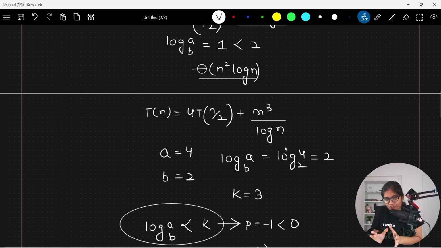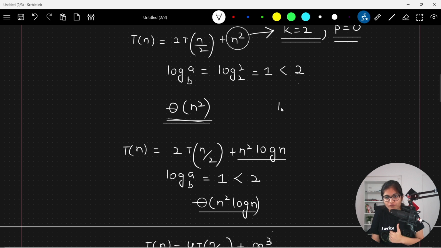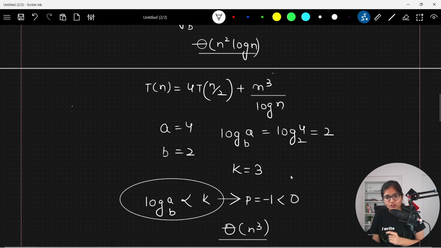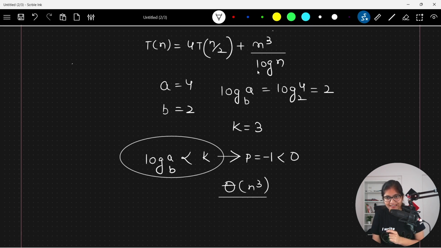So in a nutshell, for case number 3, whenever the value of log of a base b is less than the value of k, if this is the constraint that you are getting here, you're supposed to see what's the value of p. Instead of looking into that also, you can just say order of f of n directly. If suppose the value of p is -1, at that point of time, you can directly skip that negative part and take n to the power k directly.